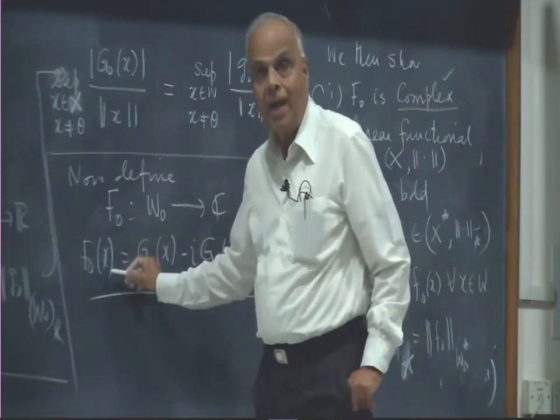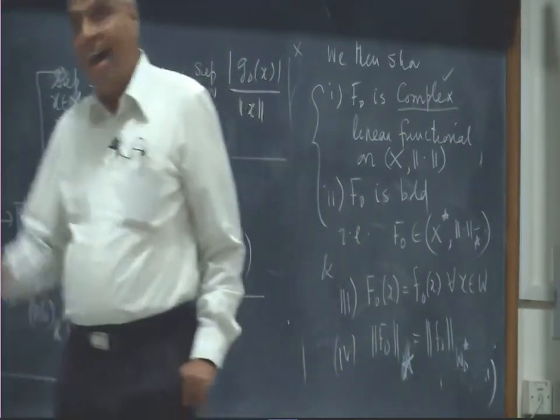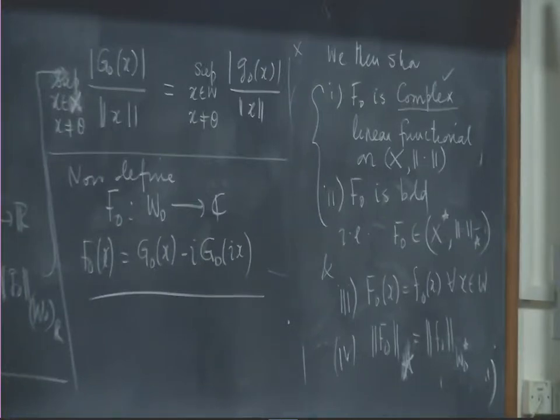I cannot pull the i out. ix is in W naught, but the operation does not allow you to pull the i out because it is only real linear. Okay, that is where the difference is. It is not the question whether ix is in W naught or not, but the i cannot be pulled out of the linearity because it was only real linear.